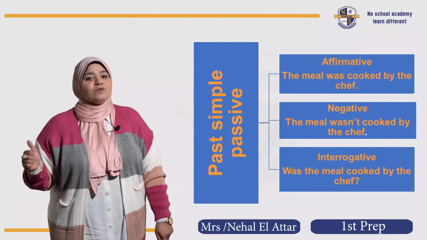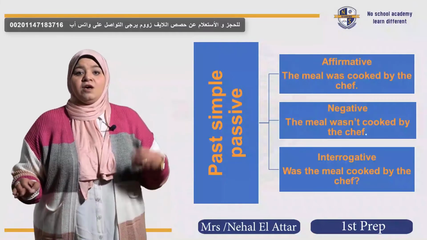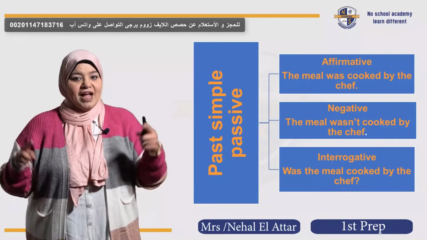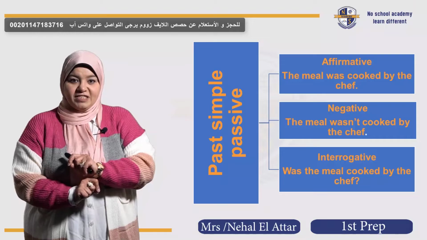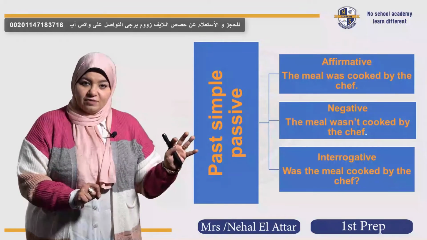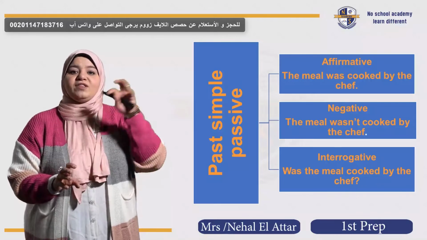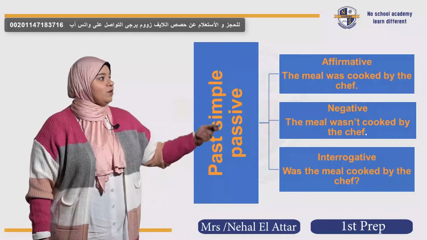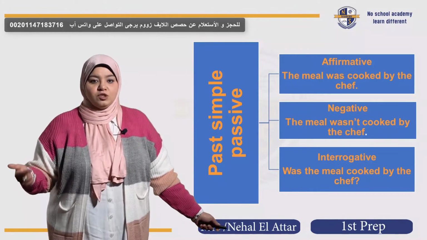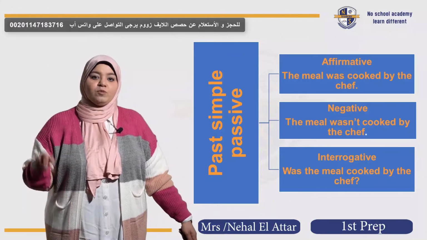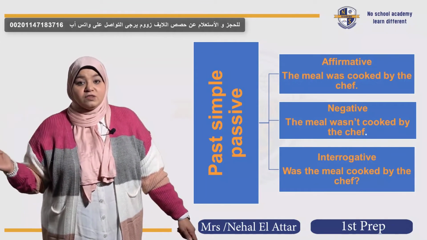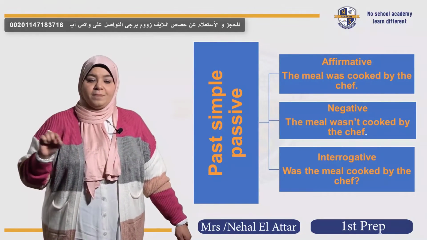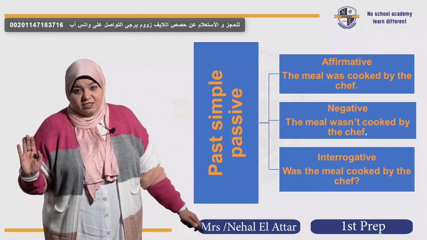Great. First of all, we talked about the simple past passive voice. We learned the difference between the active voice with SVO, and when we change the active voice into the passive voice, we put the building blocks in a different way. The SVO is going to be OVS. And we talked about the negative form, where we use wasn't or weren't plus the past participle, and the question form, where we start the question with was or were. All the way through, we use the past participle with was and were in the passive voice. Don't use -ing. It's not a past continuous, okay?